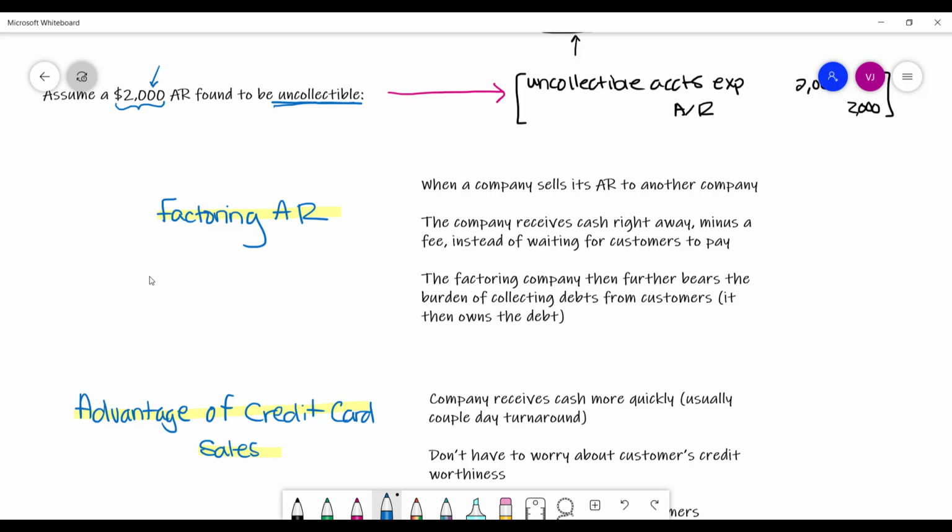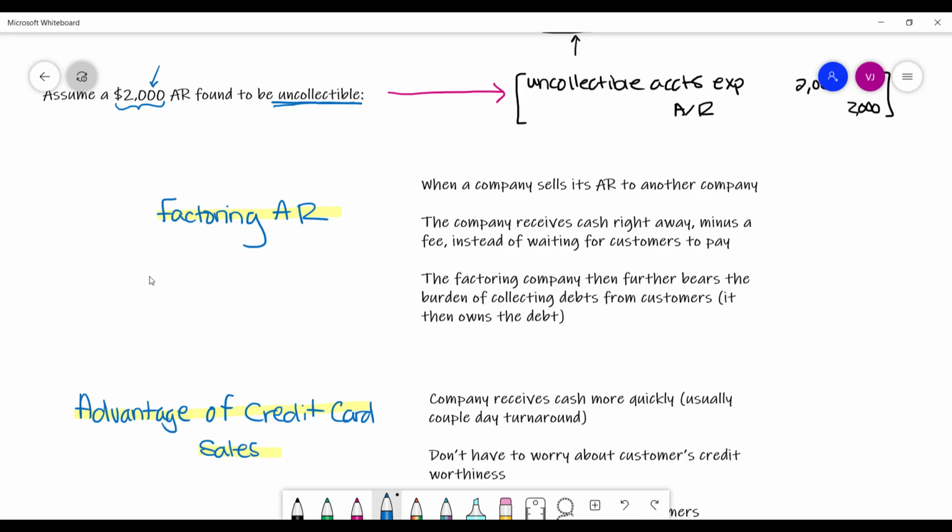The downside of allowing customers to pay later is we have to wait for that cash to finally get to us. Remember we said a dollar today is better than $1 a month from now, right? So using that logic, some companies don't have the luxury of waiting around, or don't want to wait around for the cash from their accounts receivable to be paid by their customers.